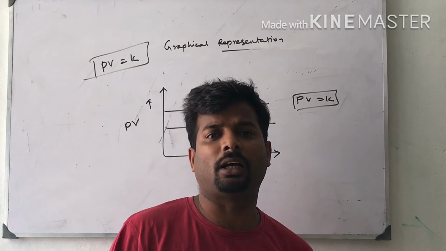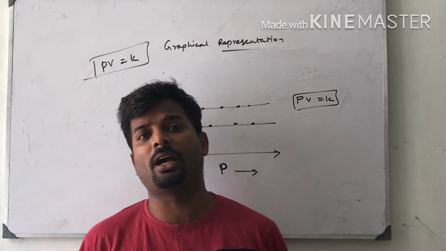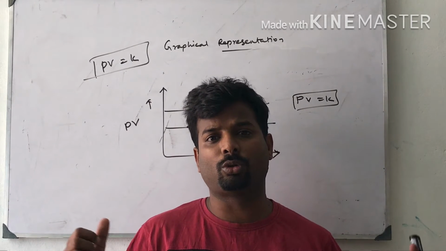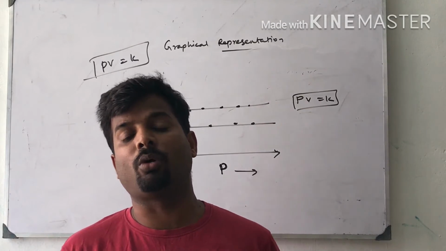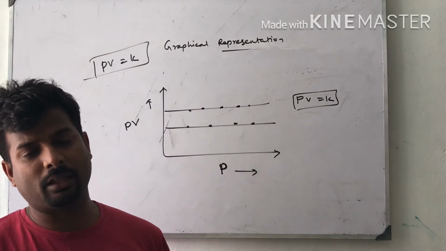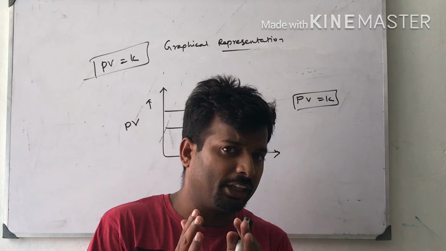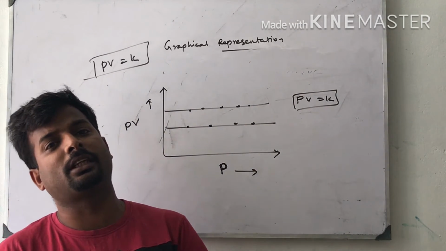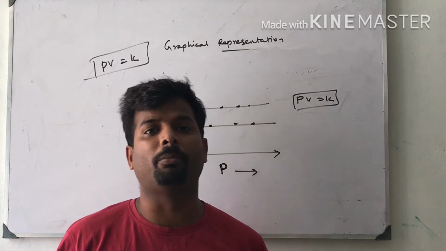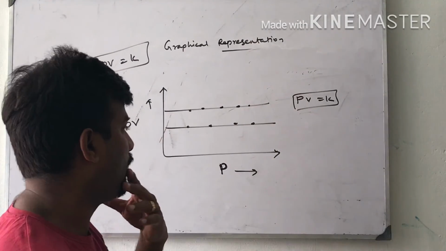An example for Boyle's law: I take a balloon filled with air and compress it with my hand. At a particular stage it will burst. Why does it burst? Inside the balloon the volume will decrease. If the volume decreases, automatically the pressure of the gas increases. That is why the balloon will burst. That is the example of Boyle's law.